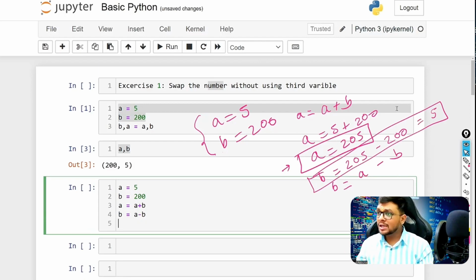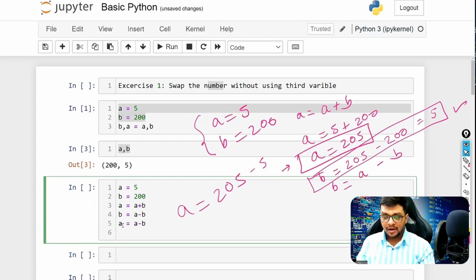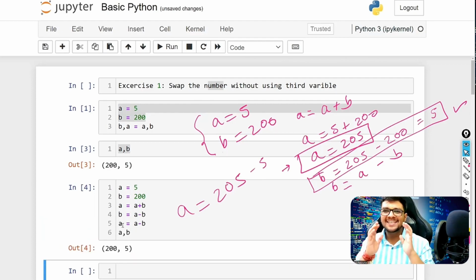Okay, now I got the right value in B, but in A there is not. In A there is still 205. Now in A we want 200, so we will subtract 5 from it, and that is present in our B. So I can just do here A equals A minus B. That's it. And if I print A comma B, it would exactly be the same.